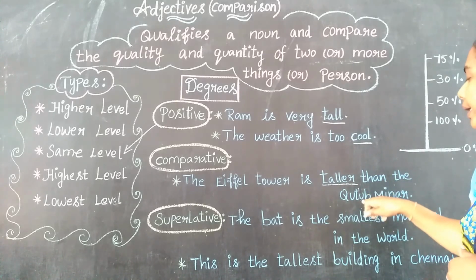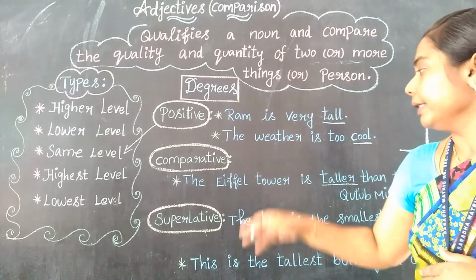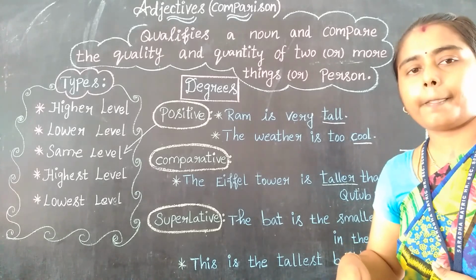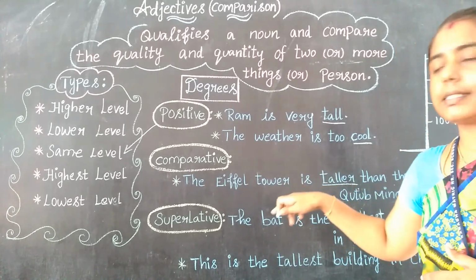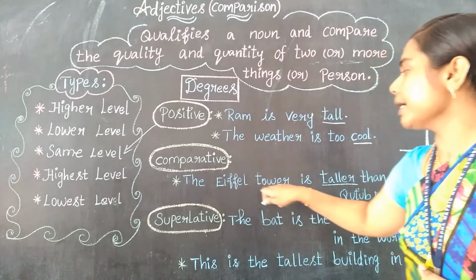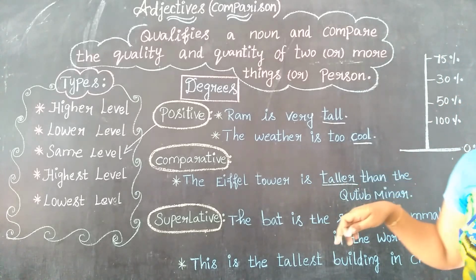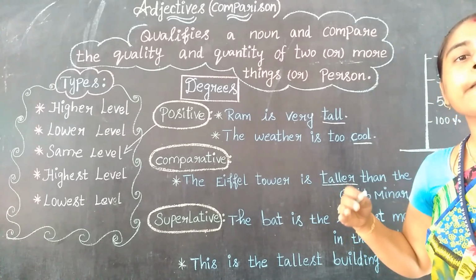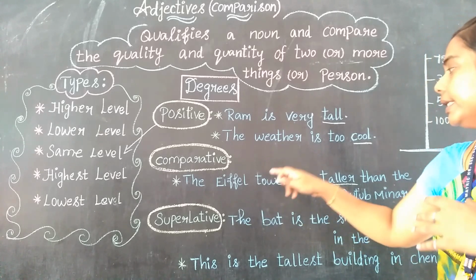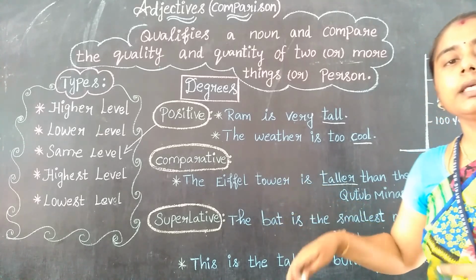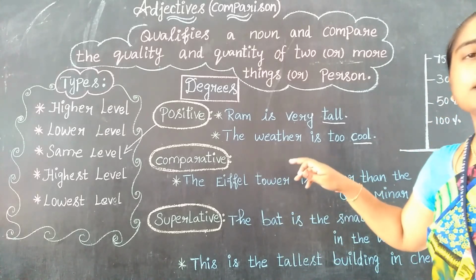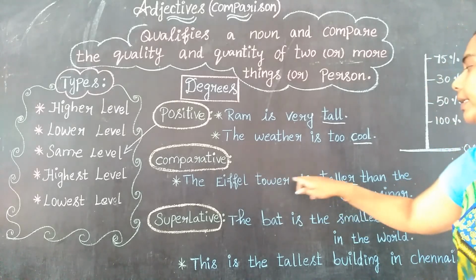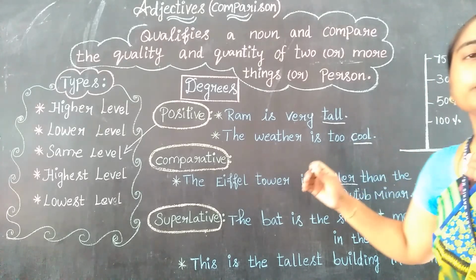Yes. So when comparing with Qutub Minar, the Eiffel Tower is very tall. This is the meaning of this sentence. So the Eiffel Tower is taller than the Qutub Minar. Here they are insisting that, right? So the Eiffel Tower is taller than the Qutub Minar.